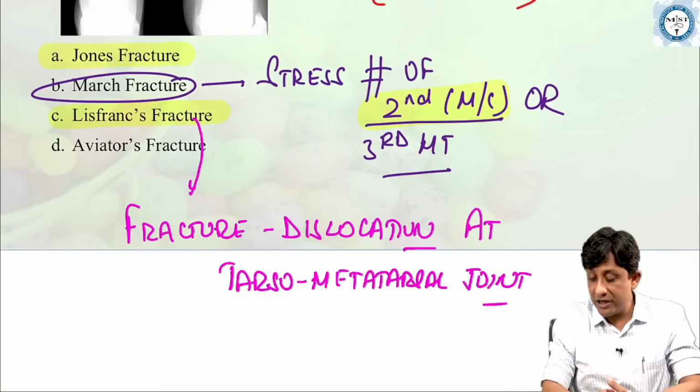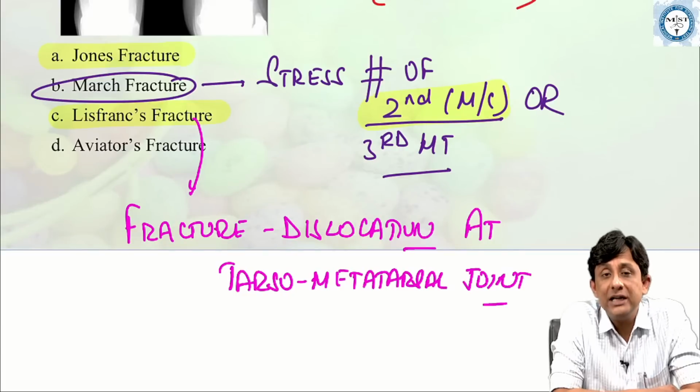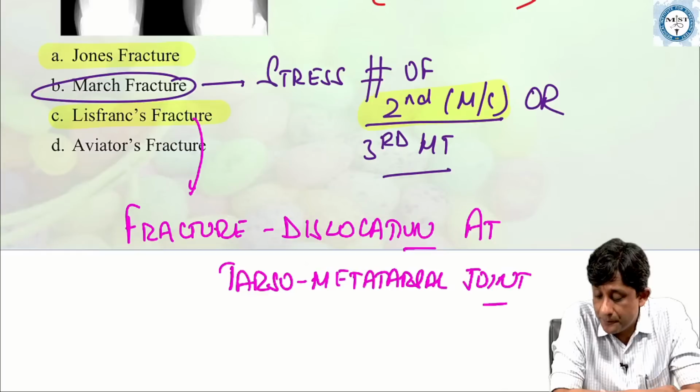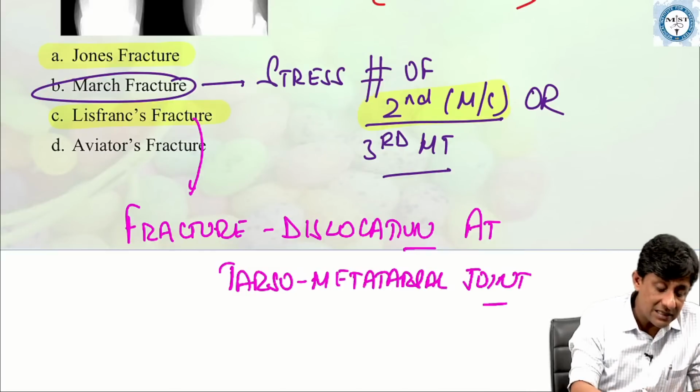So Lisfranc's joint is the tarsometatarsal joint, and Lisfranc's fracture dislocation is a fracture dislocation of the tarsometatarsal joint.